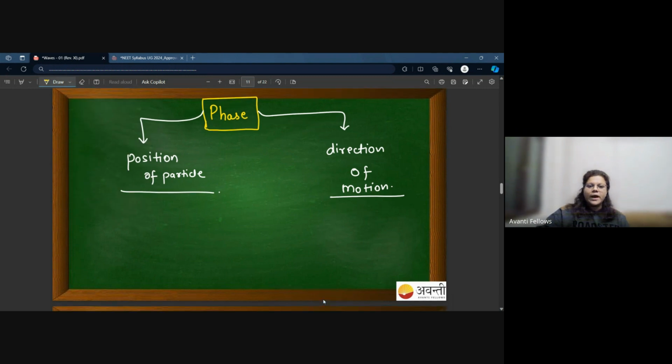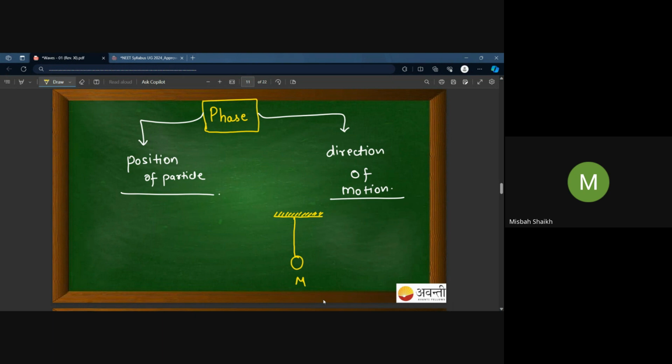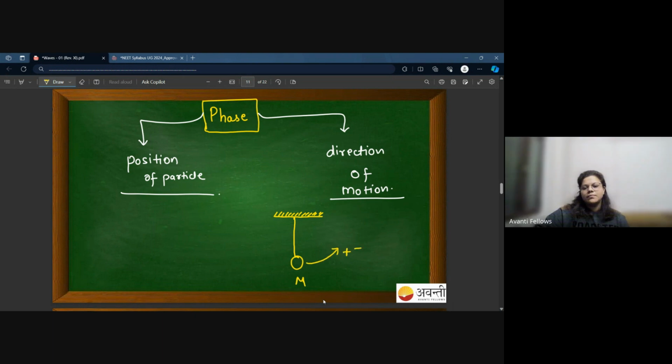Okay, now let's explain why do we need this phase, why do we need to know direction of motion, and how this phase can do both the functions. So for an example, let's go with that simple pendulum. This is the mean position, right? It will move from mean to positive extreme, then positive extreme to mean, then mean to negative extreme, and then returns at negative mean. This is the complete cycle.